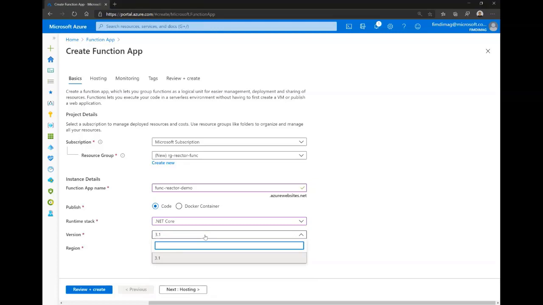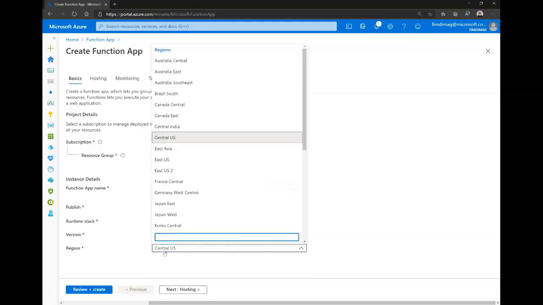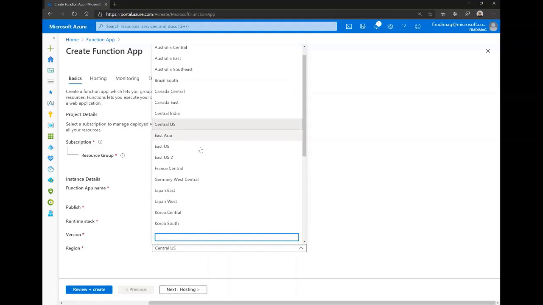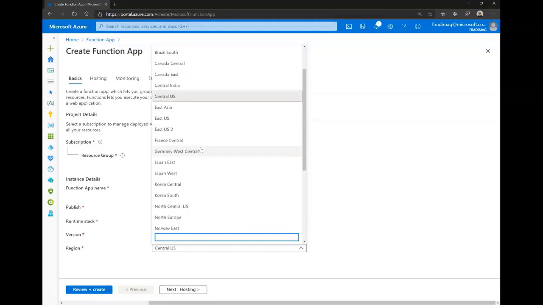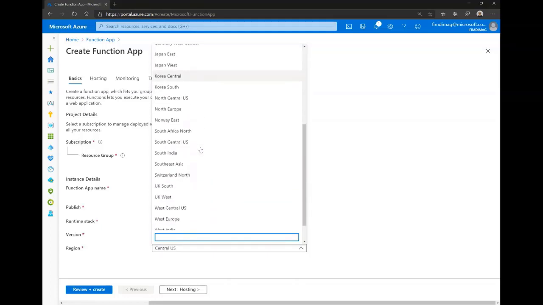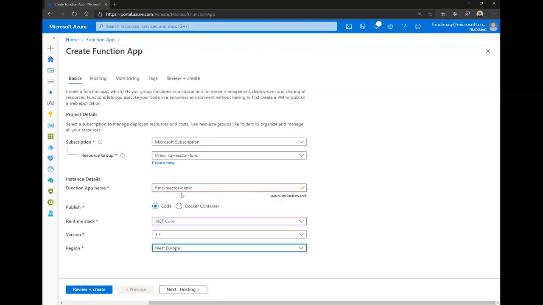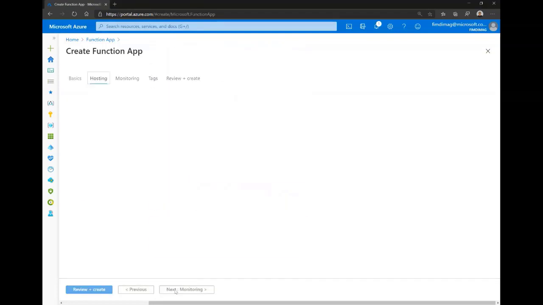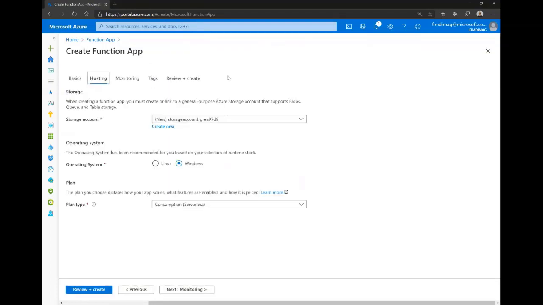We need to select the version. Here we have the latest version of .NET Core, which is 3.1, and we also need to select a region, which is the same thing for most of the Azure services. We need to select the region where we will create the instance of this function app. Let's select, for example, Europe. And in the second step, we have the hosting.